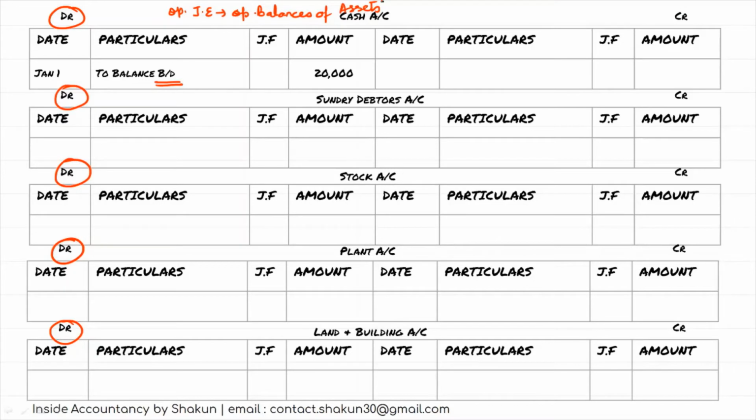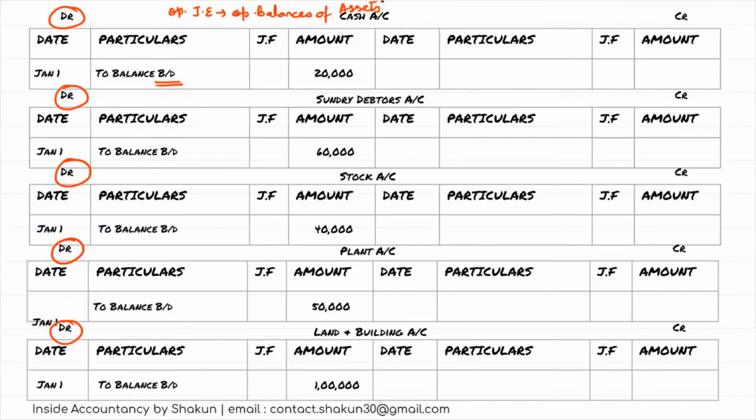It means that cash in the last year there was a balance of 20,000 left in cash. So that 20,000 is still with us. Obviously in the next year also it will be brought down. So that is why we are bringing it down in the current year. Similarly for debtors also you will write to balance brought down. Same for stock, same for plant and same for land and building. So if you notice, while posting the opening journal entry, these are the opening balances, and for asset we always make the posting on the debit side. We write to balance brought down. These are the opening balances.